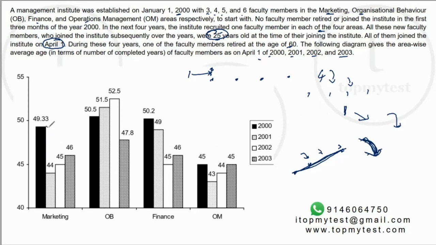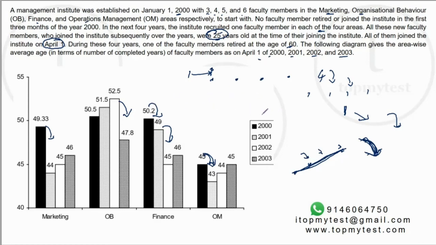There is 1 drop here. There is 1 drop in OB here. There is 1 drop in finance and another drop in finance. There are 2 drops in finance. And then there is 1 drop in organization management. Now this makes our life really, really easy, right? For 2 reasons. So let me explain. I mean, this will probably take you longer.